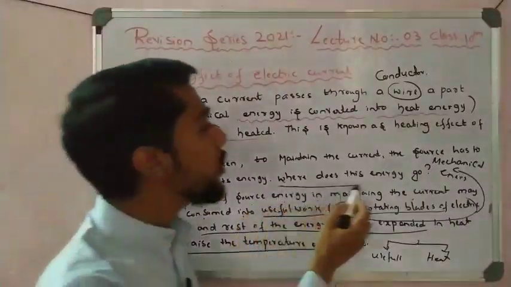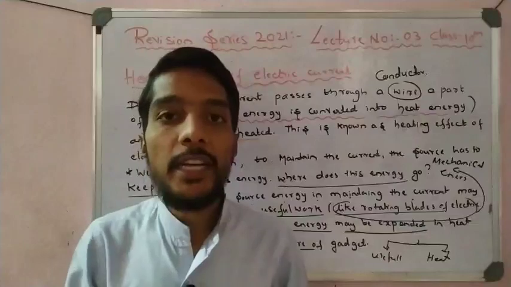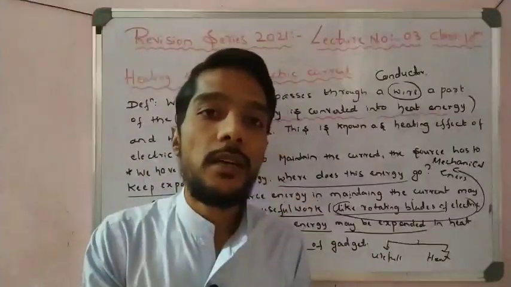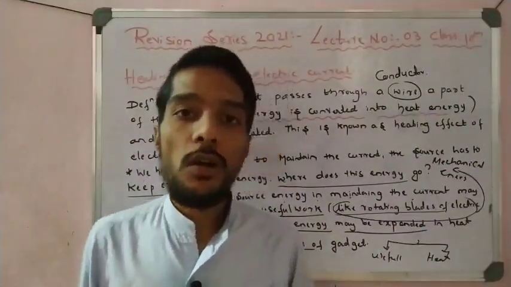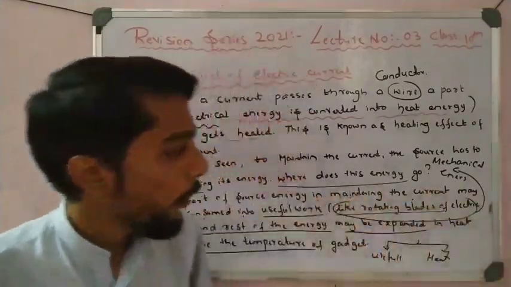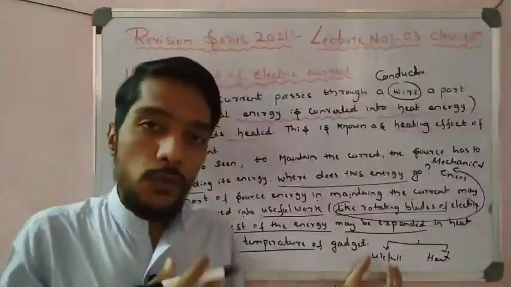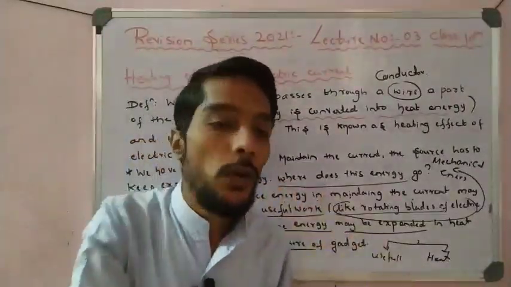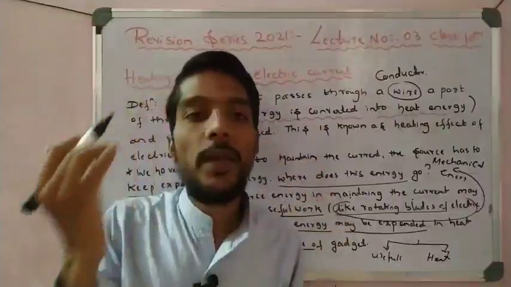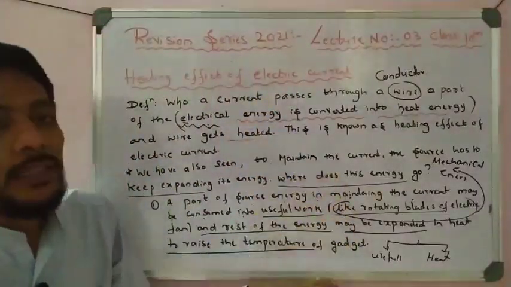Then where does the energy go, if they ask? Whenever the cell is exhausted, it is empty, the battery is low, where does the energy go? Is energy lost or not? Energy is never lost, it is converted into other forms. One part of energy is converted into useful work, and one part of energy is converted into heat to raise the temperature of the body. So these are the sentences I have written.